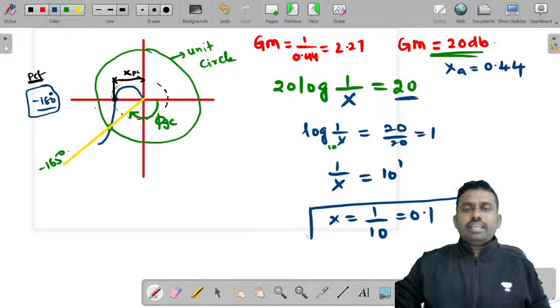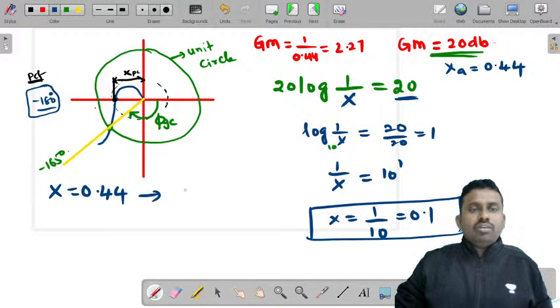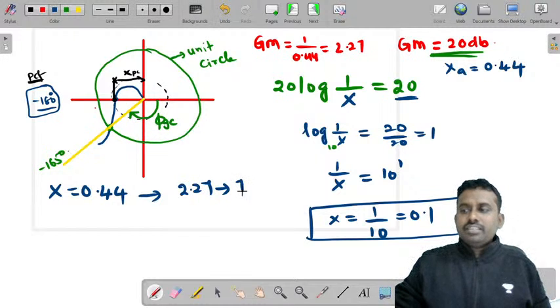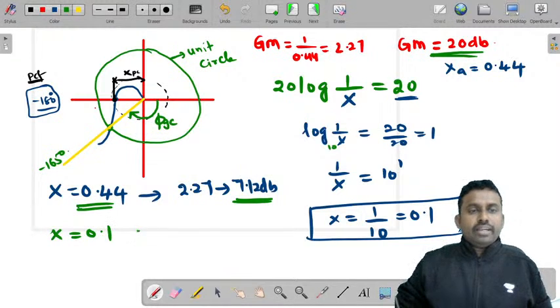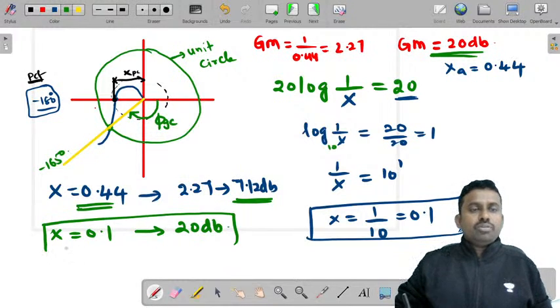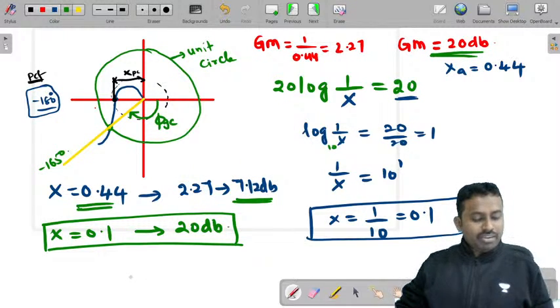So what is this x? X should actually be 0.1. Because with x equal to 0.44, we got 2.27, or if you write it in dB, you'll get 7.12 dB. So because this x was 0.44, we got 7.12 dB. For x equal to 0.1, we will get 20 dB. So to get x equal to 0.1, what must be the value of k?